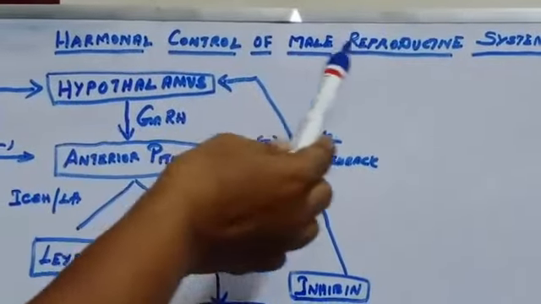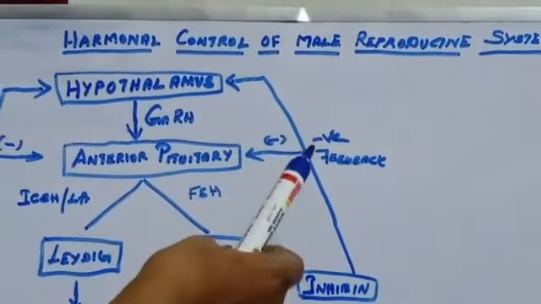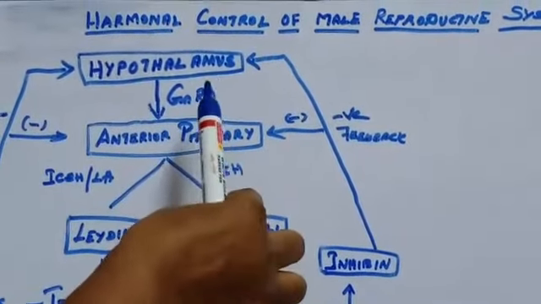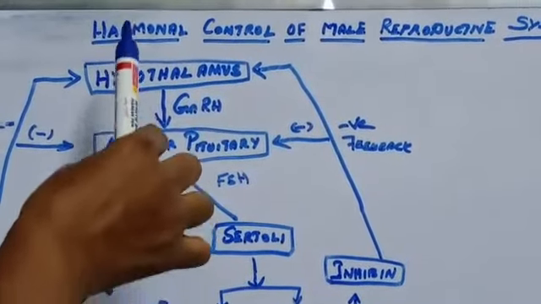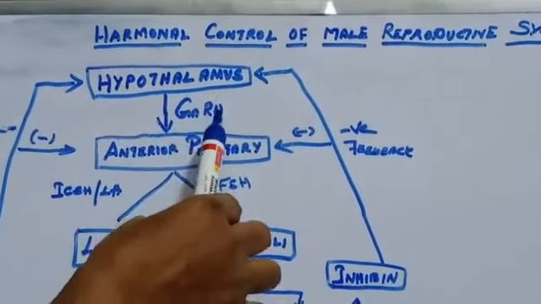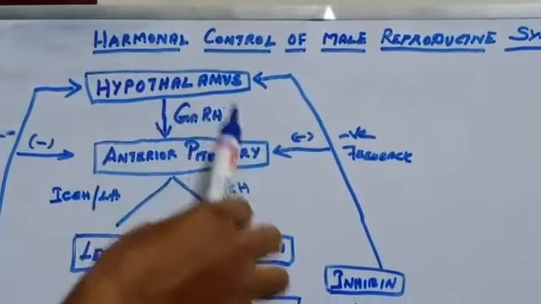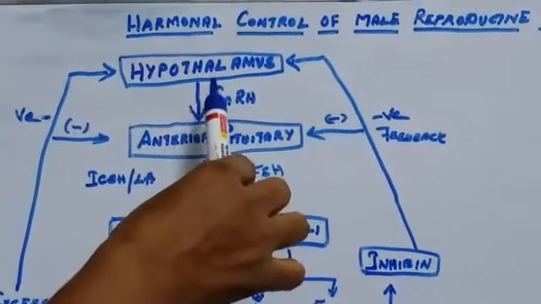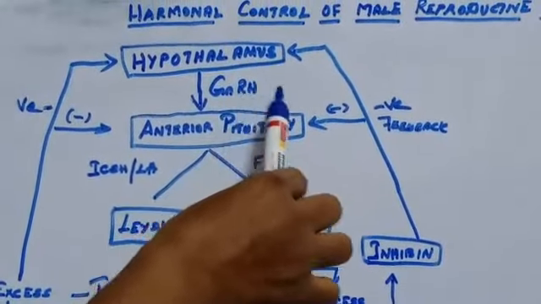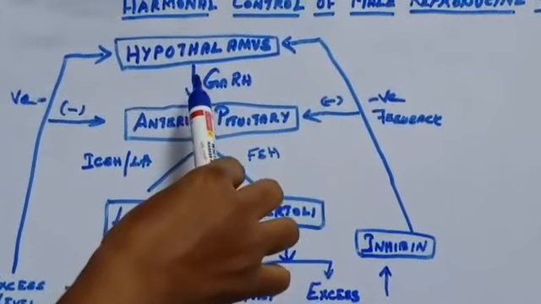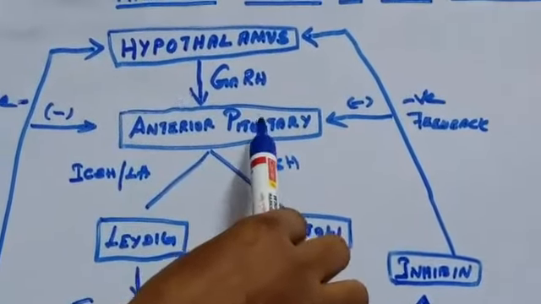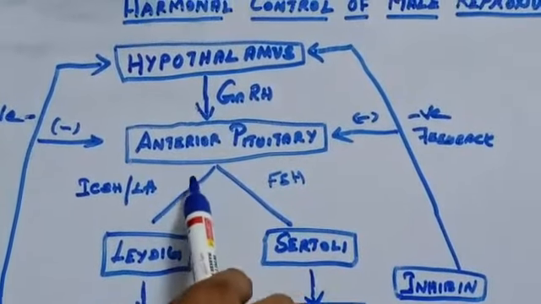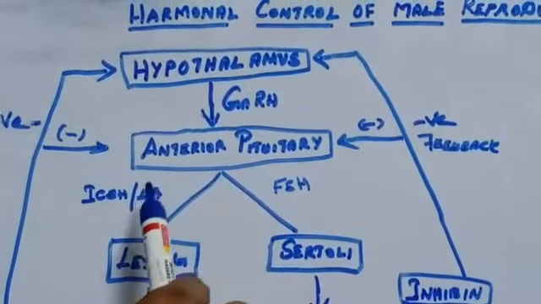Let us see hormonal control of male reproductive system. Spermatogenesis, that is the production of sperm, starts at the age of puberty due to increase in the secretion of gonadotropin releasing hormone from hypothalamus. Gonadotropin releasing hormone is released by hypothalamus. It acts on the anterior pituitary gland and stimulates the secretion of two gonadotropin hormones.